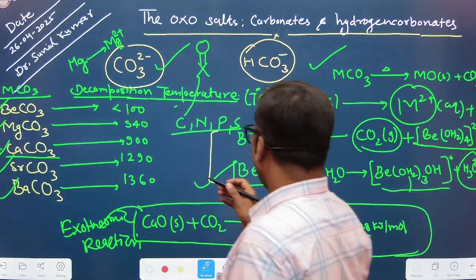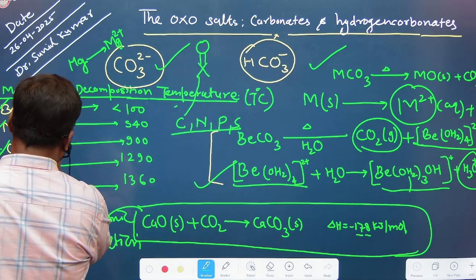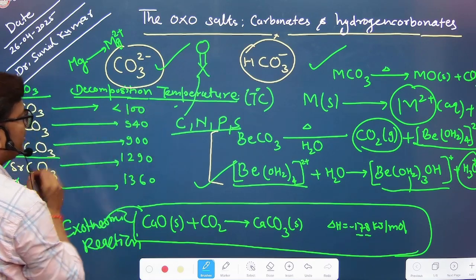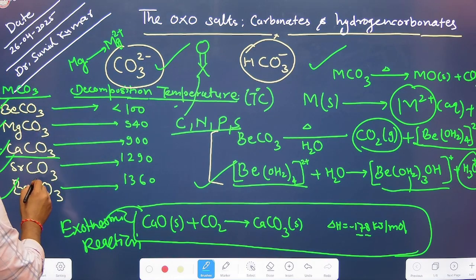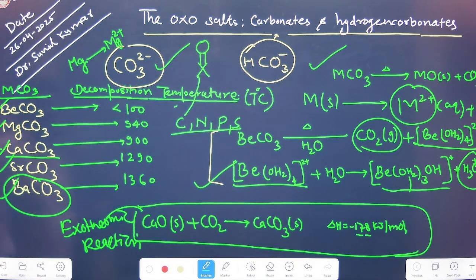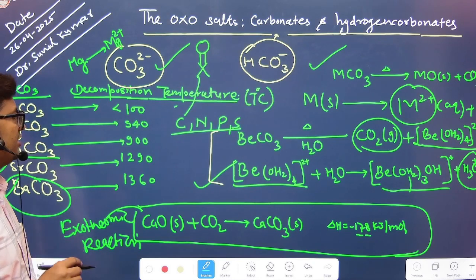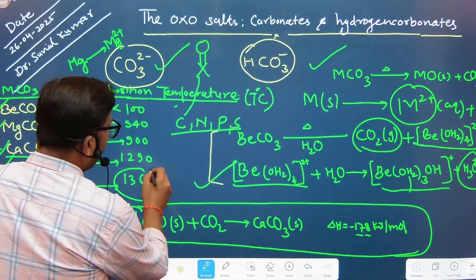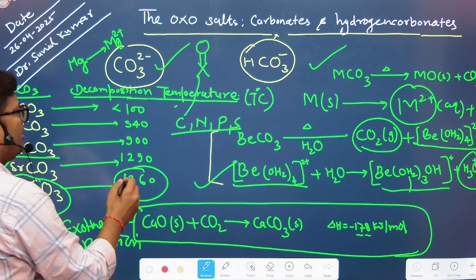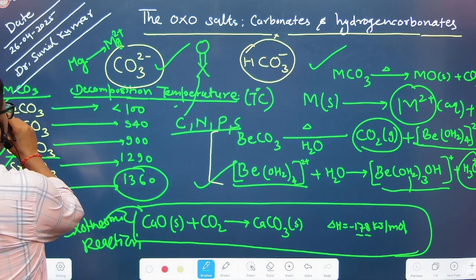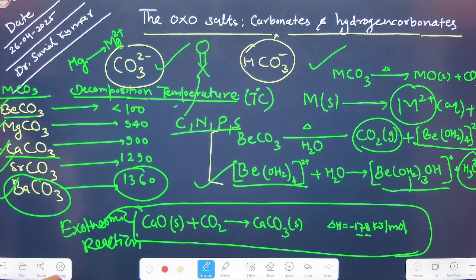So beryllium carbonate undergoes thermal decomposition at a very low temperature, less than 100 degrees centigrade. Barium carbonate, on the other hand, undergoes thermal decomposition at 1360 degrees centigrade, much higher than for beryllium carbonate. So what chemistry is involved here?